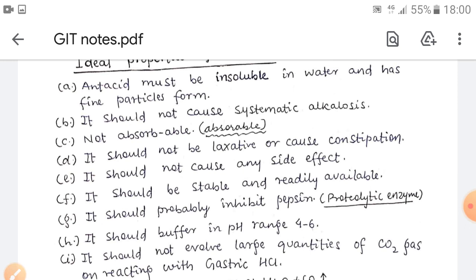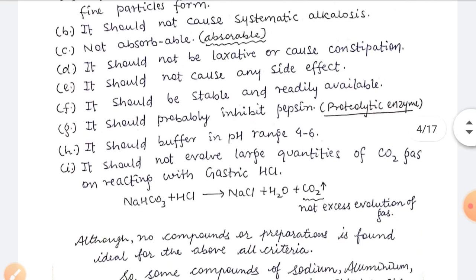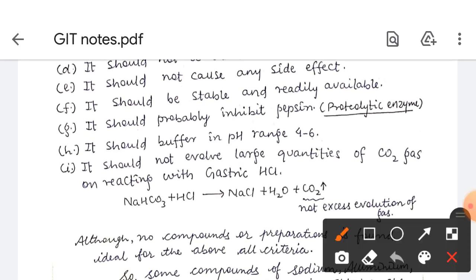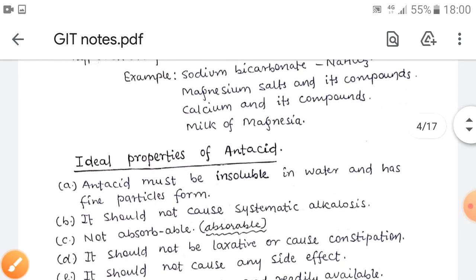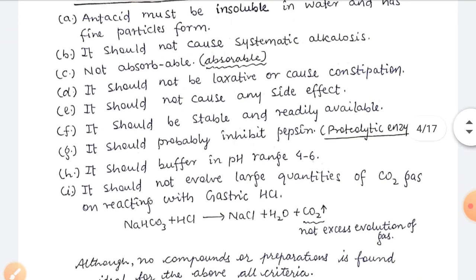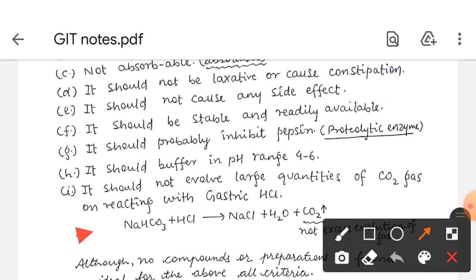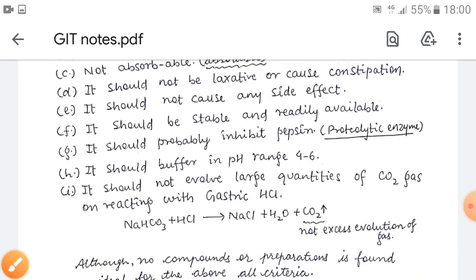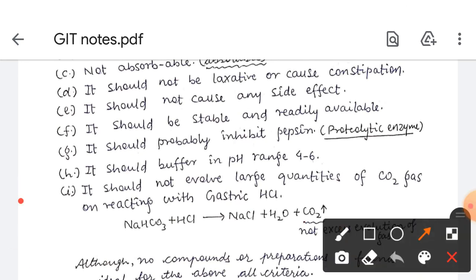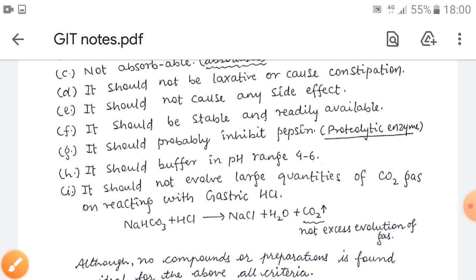It should not evolve large quantities of carbon dioxide gas on reacting with gastric hydrochloric acid. This is the reaction when hydrochloric acid is reacting with sodium bicarbonate NaHCO3. Sodium bicarbonate is reacting with the hydrochloric acid, and there is a formation of carbon dioxide. So here it is written that it should not evolve large quantities of carbon dioxide on reacting with the gastric HCl. This is the reaction.